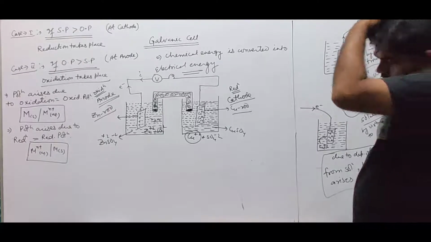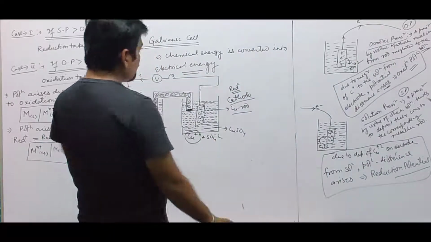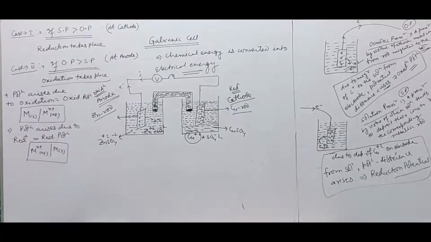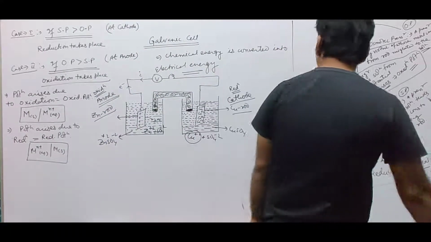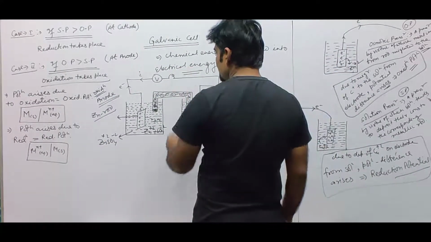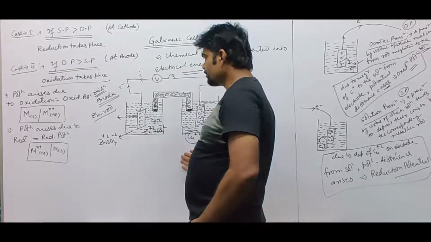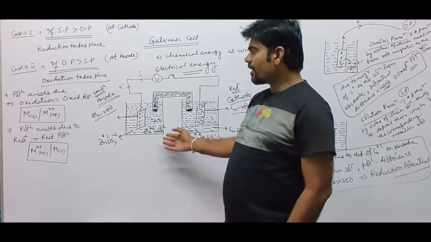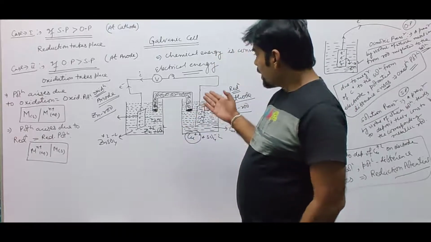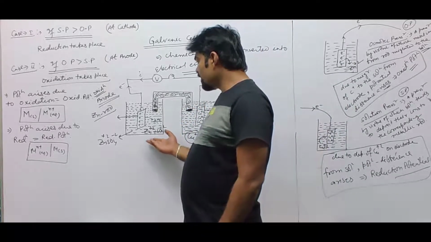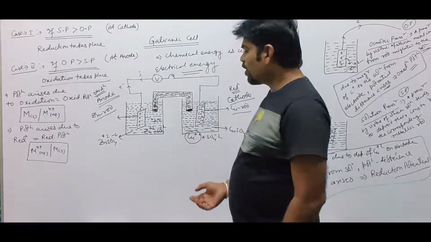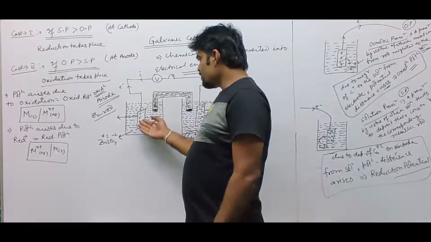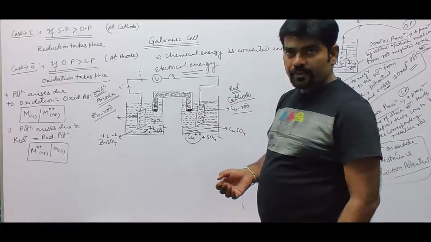Okay, now see, in the galvanic cell, once again I should do this revision. A galvanic cell is such a type of electrochemical cell in which electric current is generated because of the cell reaction itself. Due to chemical reactions, electric current is generated. And what is happening over there? Suppose in one container we have taken zinc sulfate, in the other container we have taken copper sulfate. A zinc rod is dipped in this solution, a copper rod is dipped in this solution.